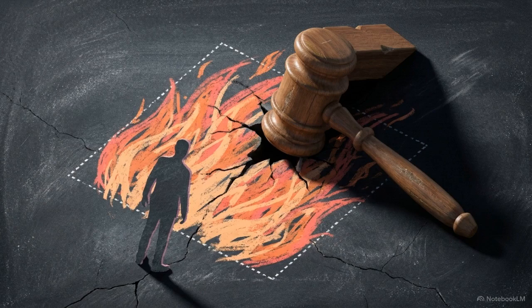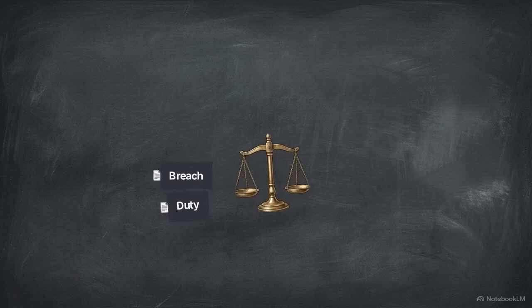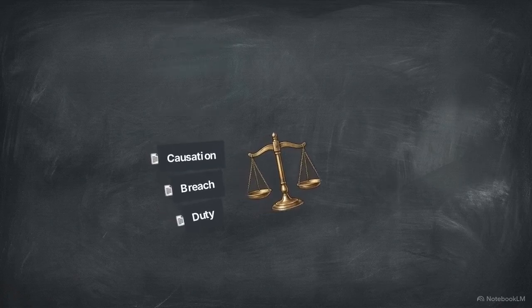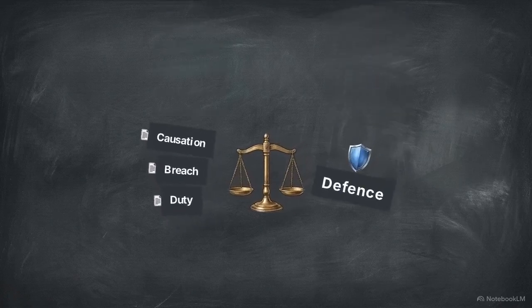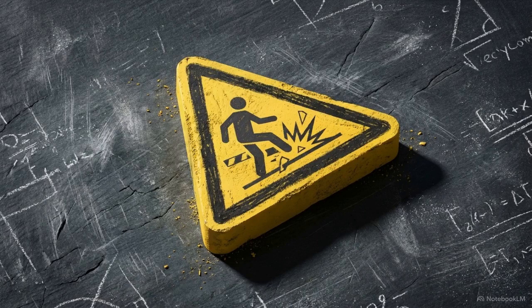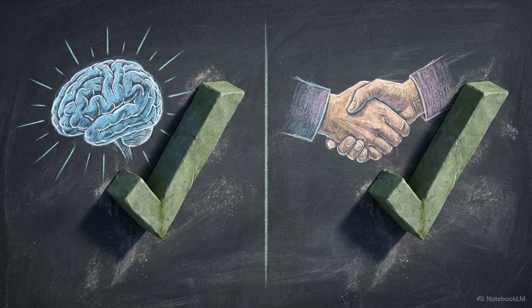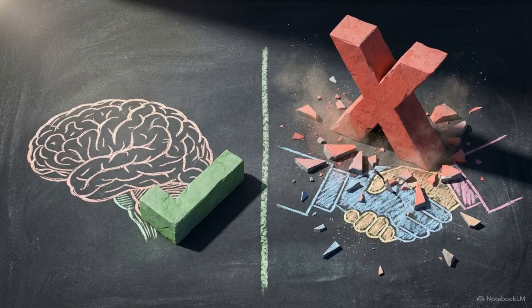Once the claimant proves duty, breach, and causation, the burden of proof shifts to the defendant to establish a defense. Volenti non fit injuria is the voluntary assumption of risk. The defendant must prove the claimant had full knowledge of the risk and freely consented to it. Legally, knowing a risk exists is not the same as consenting to it.